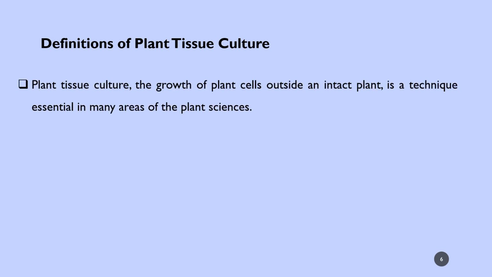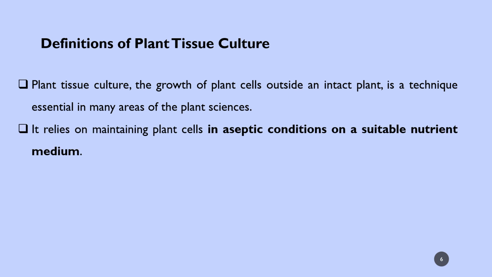Definition of plant tissue culture. Plant tissue culture, the growth of plant cells outside an intact plant, is a technique essential in many areas of plant sciences.